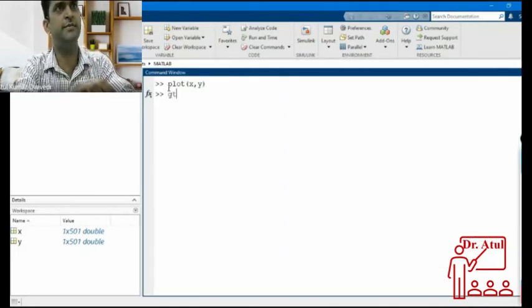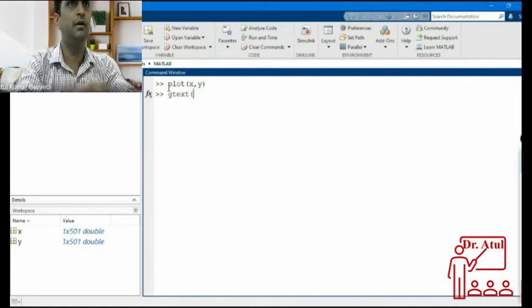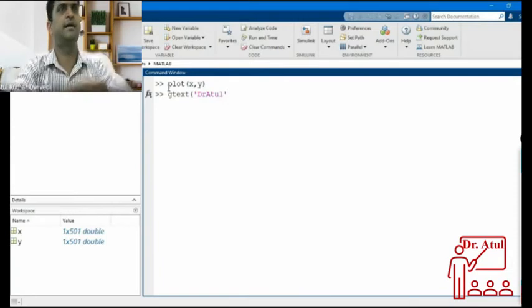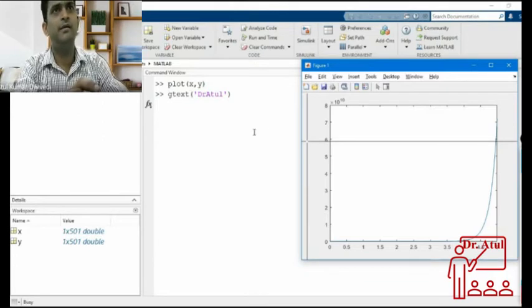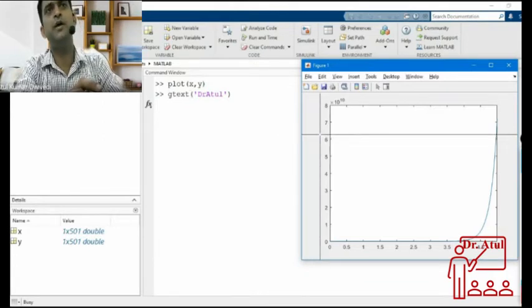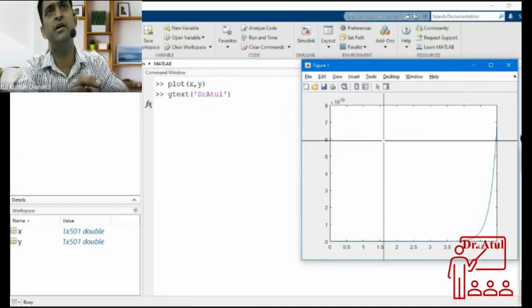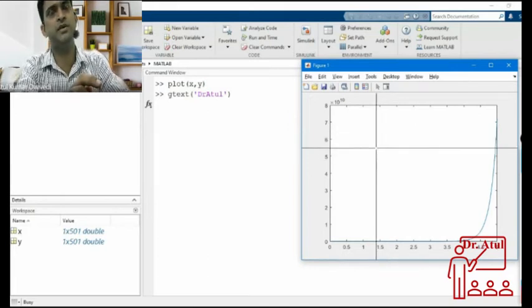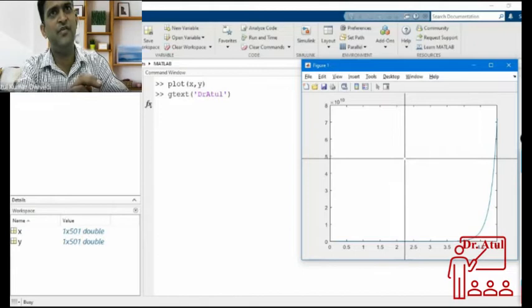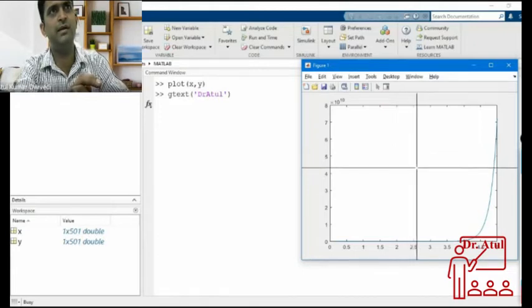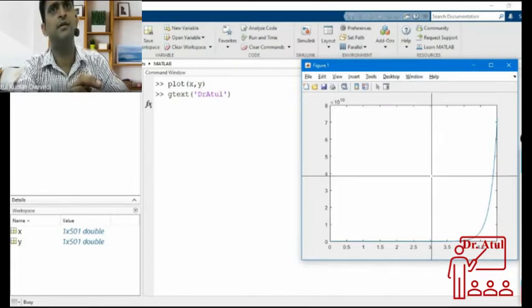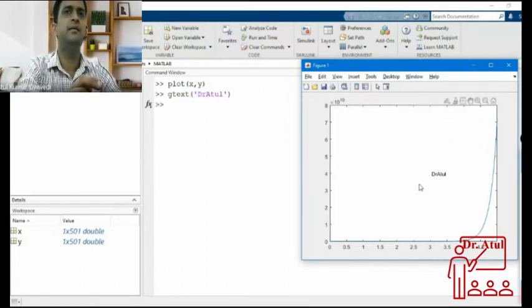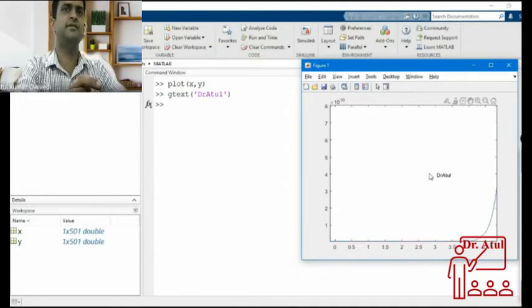Then I have to write here gtext. Let me write my name, Dr. Atul. Enter. Now, when I move my mouse pointer to that figure window, it will open a cross. Wherever I want to write this text, there I have to left click, and this left click will print the text there.